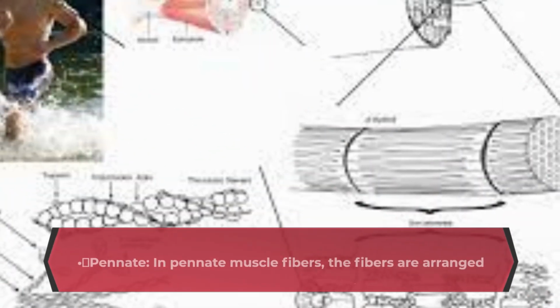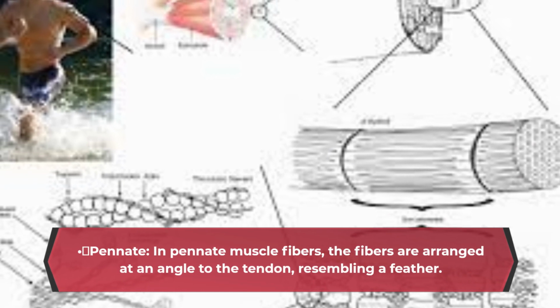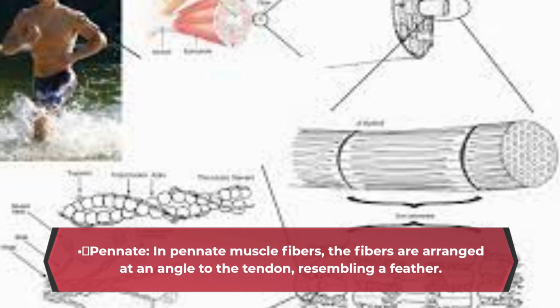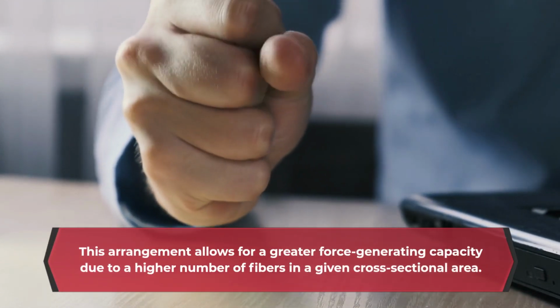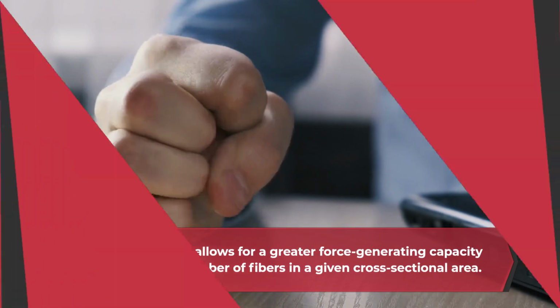Pennate. In pennate muscle fibers, the fibers are arranged at an angle to the tendon, resembling a feather. This arrangement allows for a greater force-generating capacity due to a higher number of fibers in a given cross-sectional area.